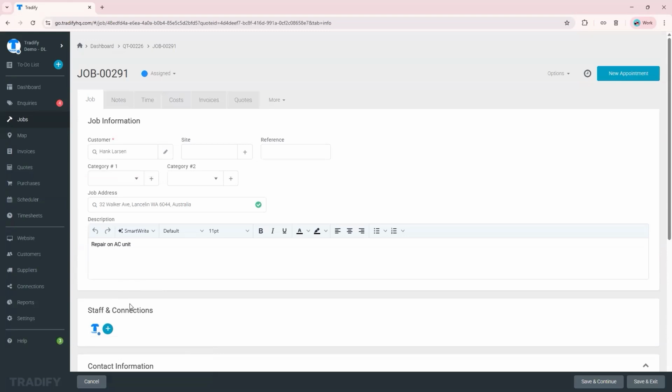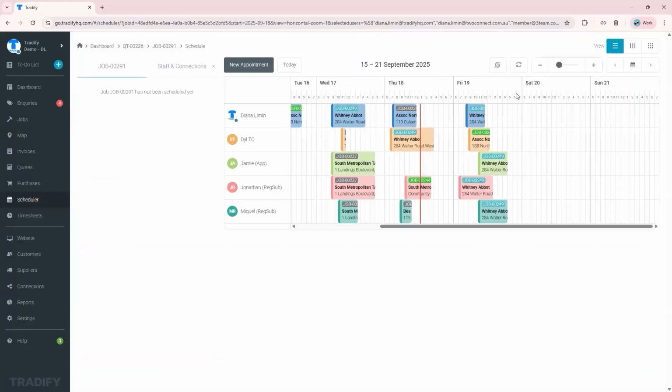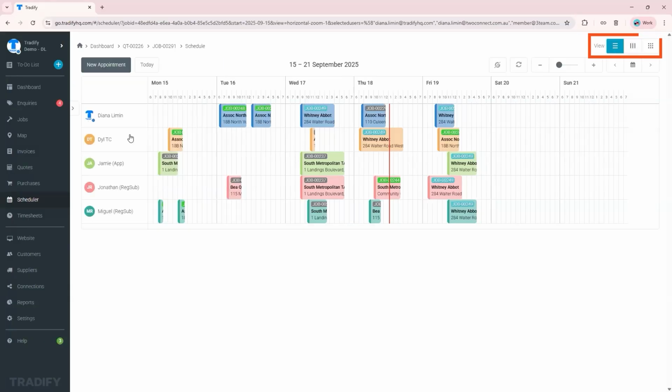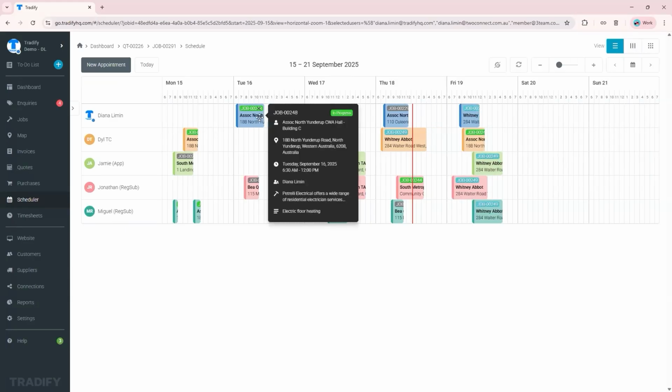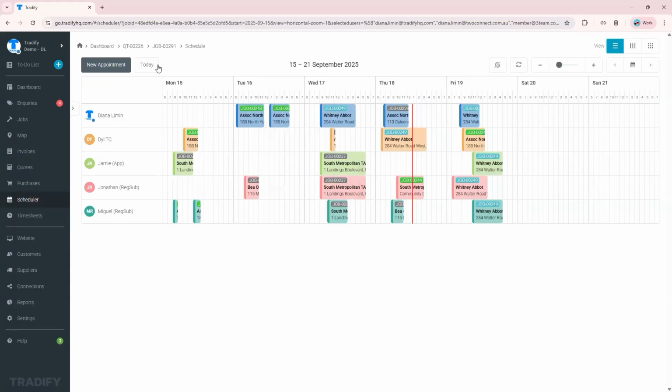But if you want to schedule the job, let's say we'll book this new appointment. So here on the blue button, upper right corner, new appointment, the Tradify system will lead you to your scheduler section. And in the scheduler, you actually have different views, by the way. What I have here, the horizontal view, is showing all of the team members in my account, what's scheduled for them, for everyone. The colors stand for the team member. So that's the reference. When I click today, it's right here on the red needle, showing you the present.